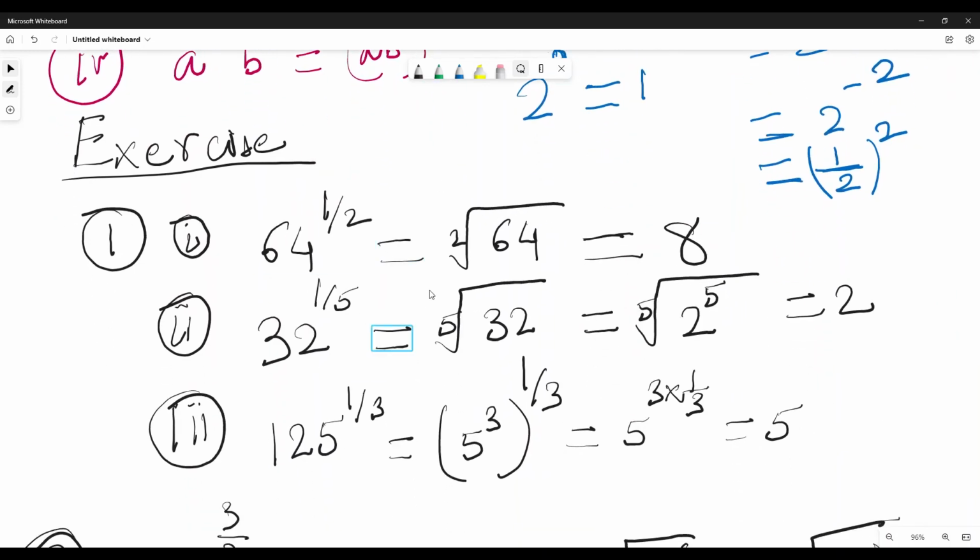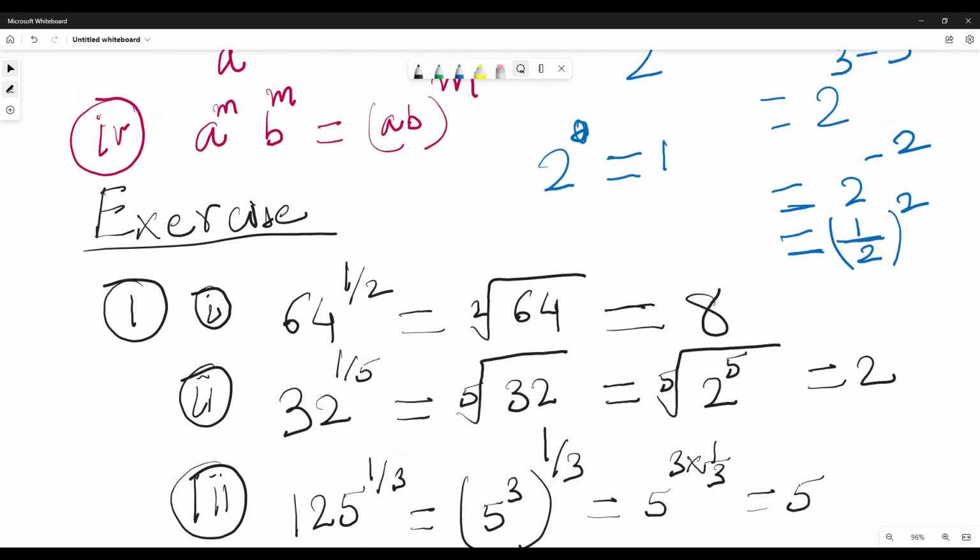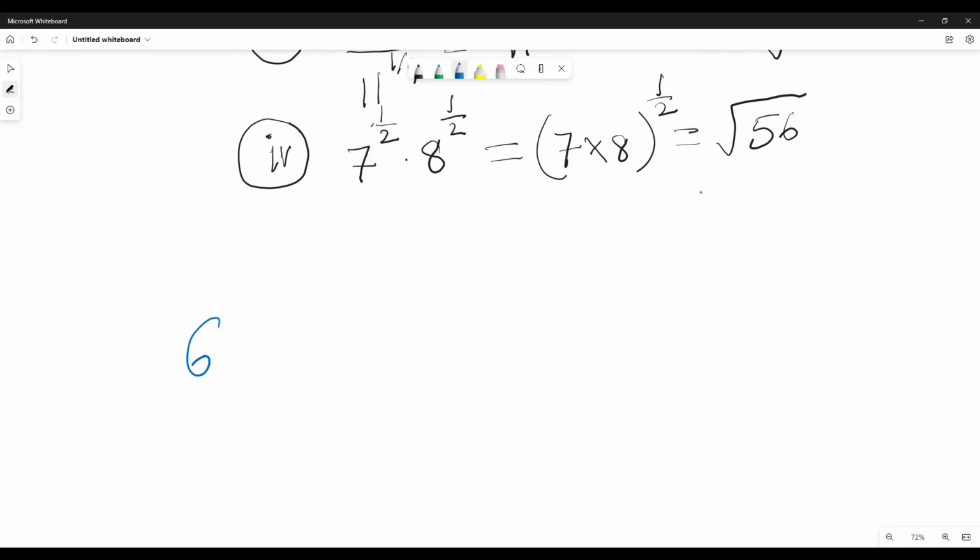Exercise. This exercise is simple. If you understand this, you can do it very easily. And if the power is a fraction, like 1 by 2, what does it mean? 64 to the power 1 by 2.